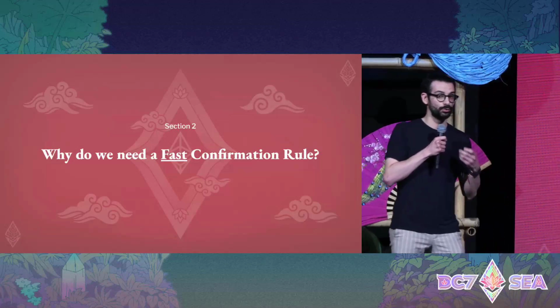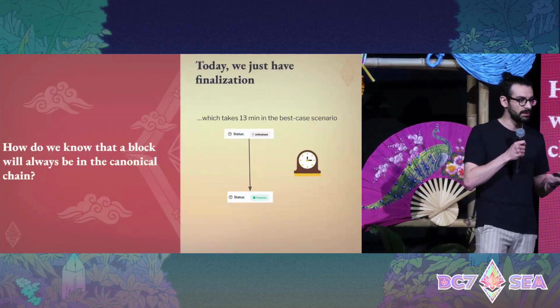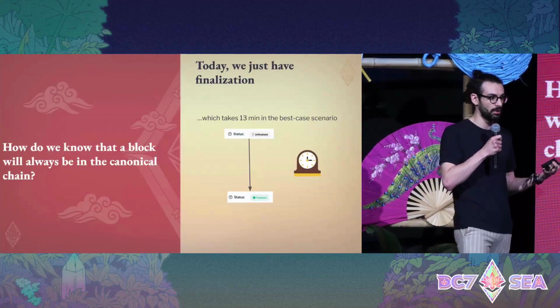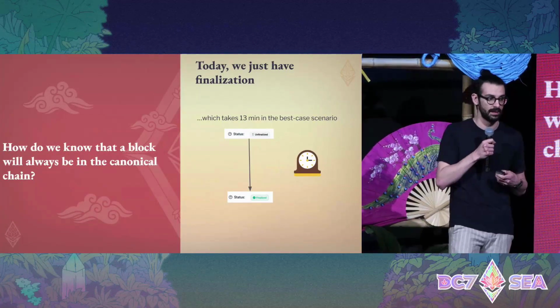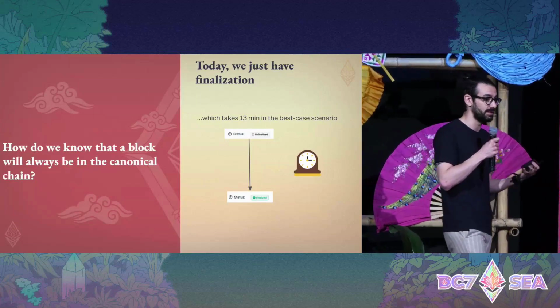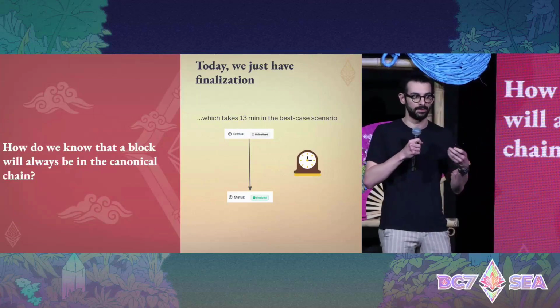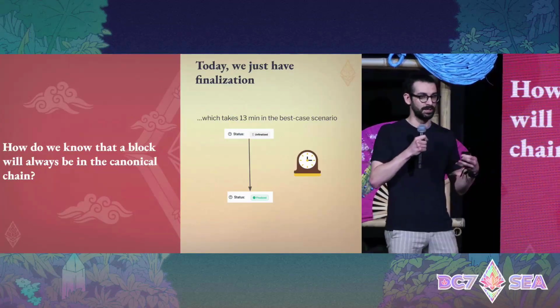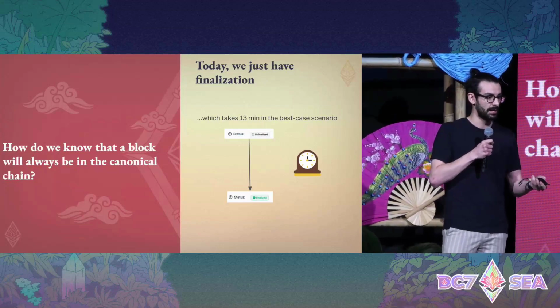Why do we need a fast confirmation rule in the first place? Today, the way to know whether a block will always be in the canonical chain is through finalization. The problem is that with the currently implemented protocol, finalization takes up to 13 minutes in the best case scenario, and for some kinds of users, this might be too long to wait for a confirmation.